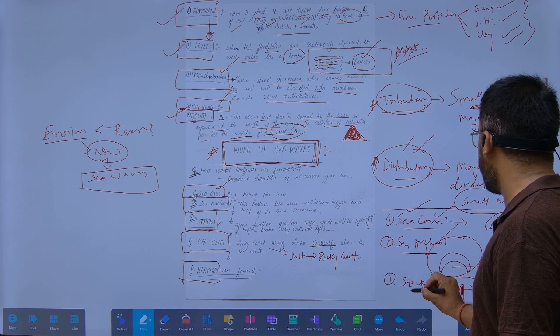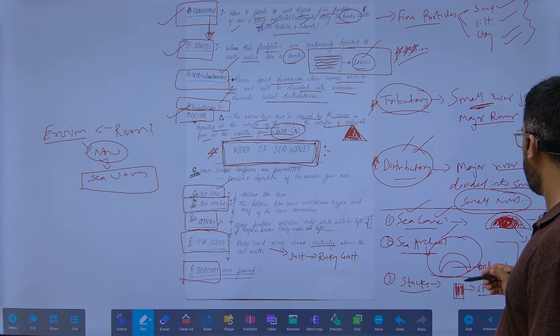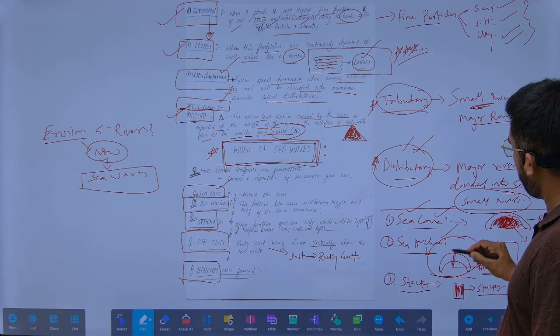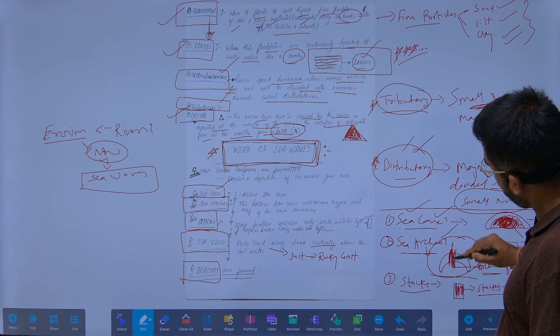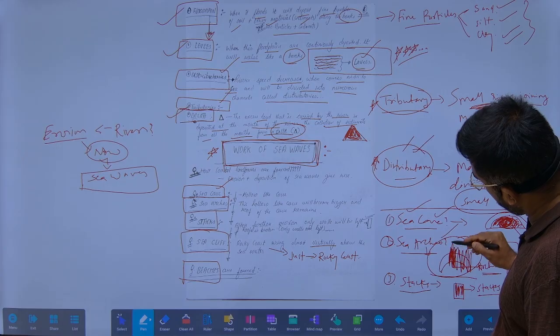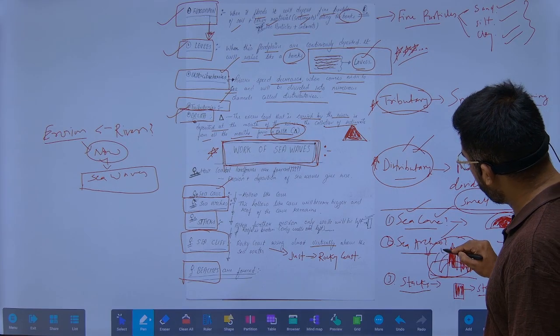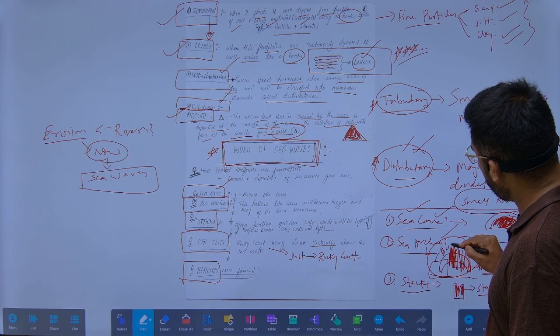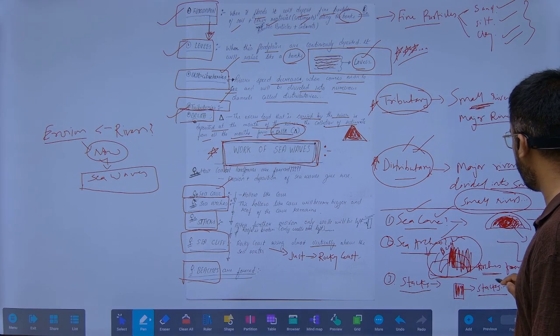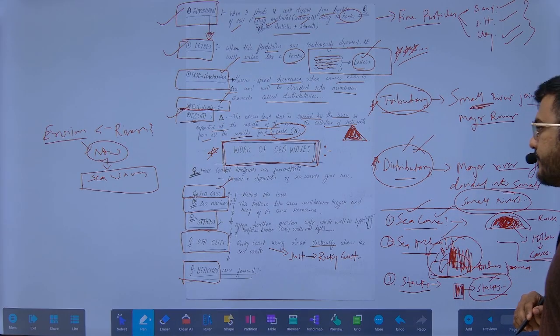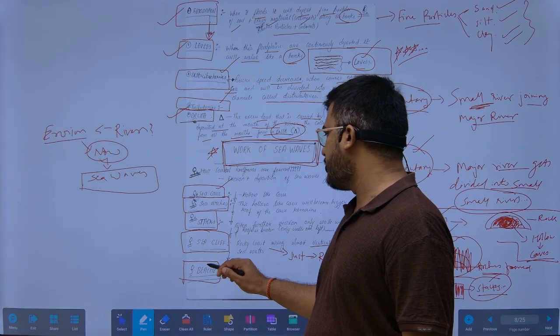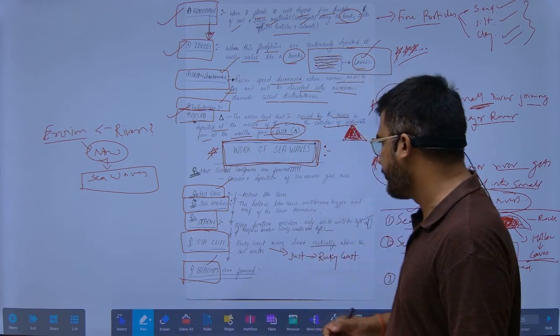So what are stacks? Stacks means this part will also go away, and only this part will be left. We see it near the beach areas. This will be called stacks, and due to this, beaches will be formed.